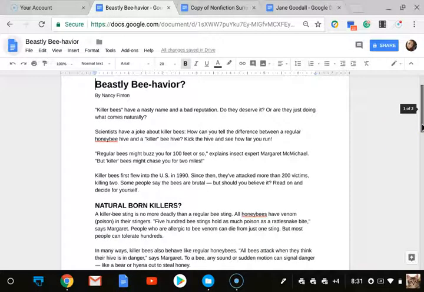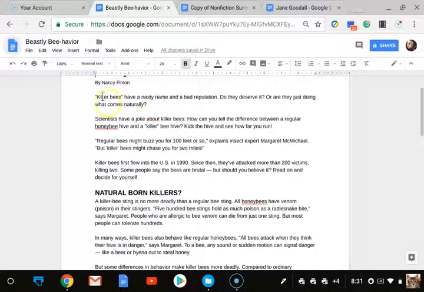Beastly Behavior by Nancy Fenton. Killer bees have a nasty name and a bad reputation. Do they deserve it? Or are they just doing what comes naturally? Scientists have a joke about killer bees. How can you tell the difference between a regular honeybee hive and a killer beehive? Kick the hive and see how far you run.